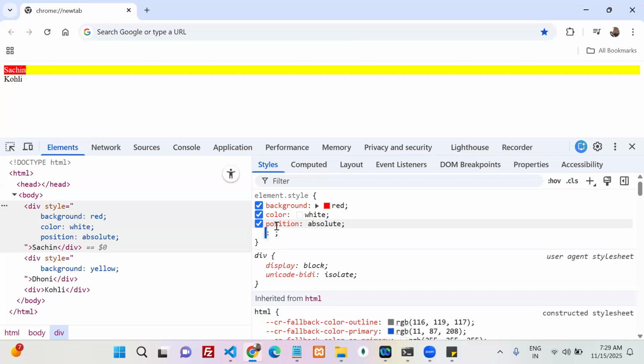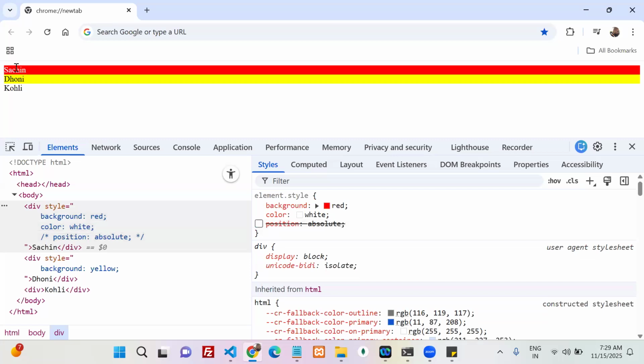Before, the red color was there. Okay, again. See, after Sachin, Dhoni is there. After Dhoni, Kohli is there. Sachin is which type of element? Inline or block level? Block level. It takes the full width. Yes. Dhoni after Sachin, Kohli after Dhoni. That is the sequence order.